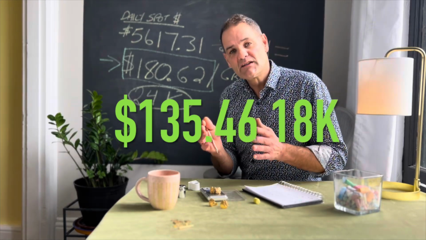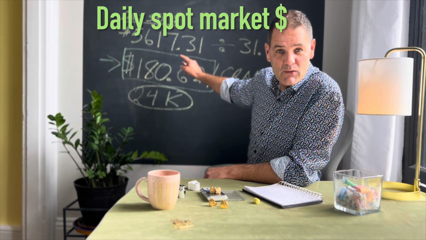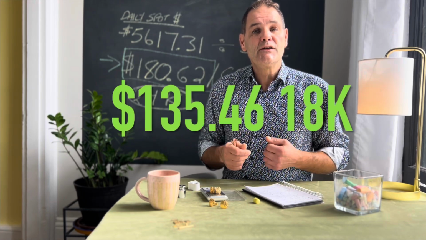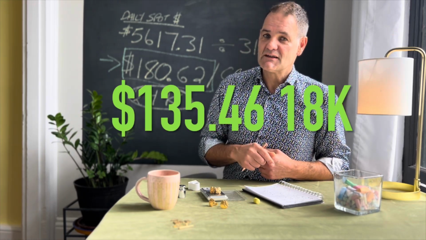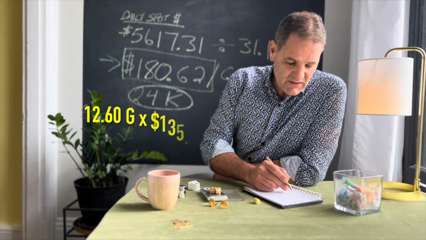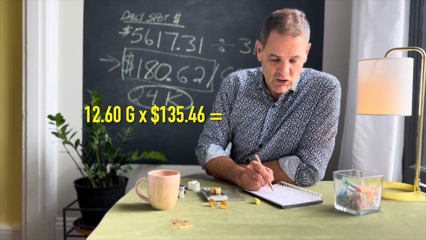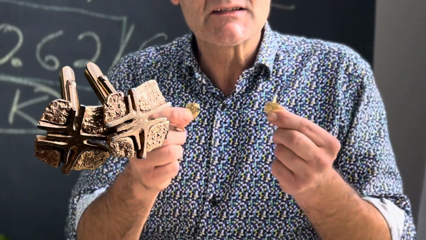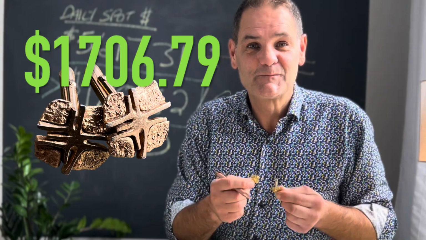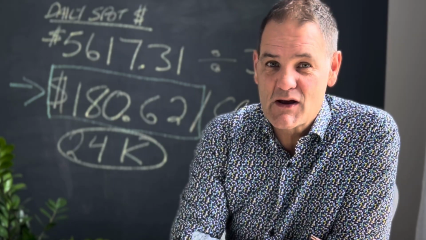Now, that's the price per gram for 18 karat gold when the daily spot market price is at $5,617.31. That works out to $135.46. So now that we know that, we can go ahead and make that calculation. If we times 12.6 grams times $135.46, these cufflinks end up being worth $1,706.79. That's how you figure out the value of your precious metals from your very own home.